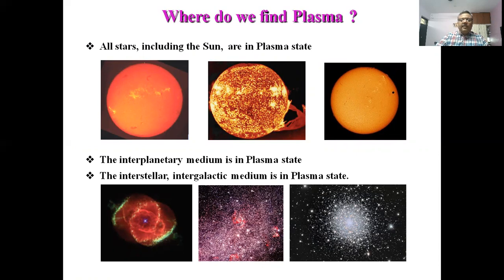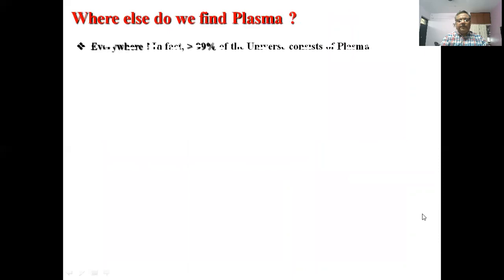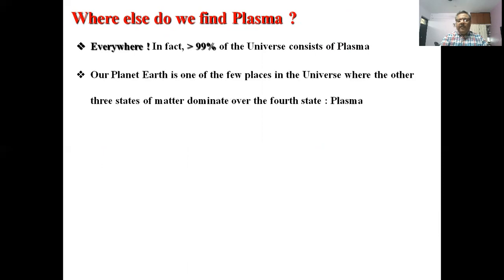The interstellar galactic medium is in the plasma state. This is the interstellar intergalactic medium. This is in the plasma state. In fact, more than 99% of the universe consists of plasma. Our planet Earth is one of the few places in the universe where the other three states of matter dominate over the fourth state.